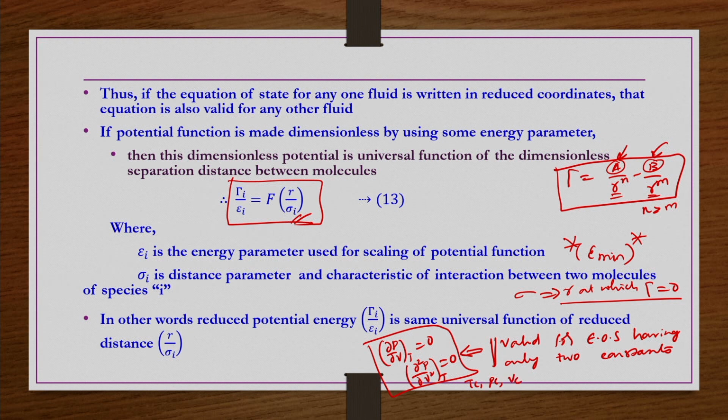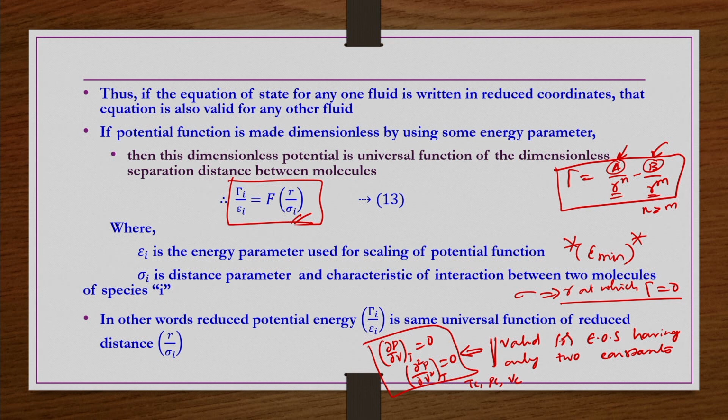You take an equation of state, do dou p by dou v and equate it to 0. Similarly, do dou square p by dou v square and equate to 0, and substitute Tc, Pc, Vc. So we get only two equations. If these equations have a maximum of two constants, then only can we find them. If any equation of state has more than two constants, then obviously it is not possible, because there will be three constants and only two equations to find them.